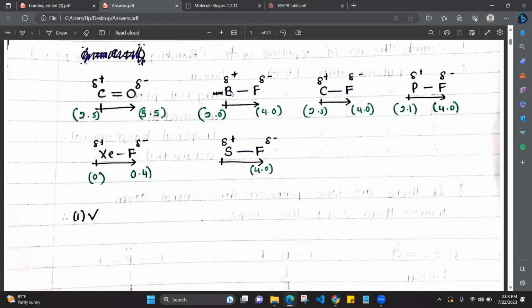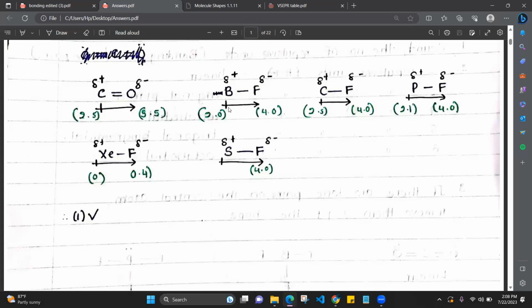And boron's electrons will be taken away from boron towards fluorine, right? So boron does not have enough negative charge around it. What charge will it get? It will get a partial positive charge, indicated by delta plus. And the dipole moment is always going from delta plus to delta minus. That is a fact. I hope you all know it by now.